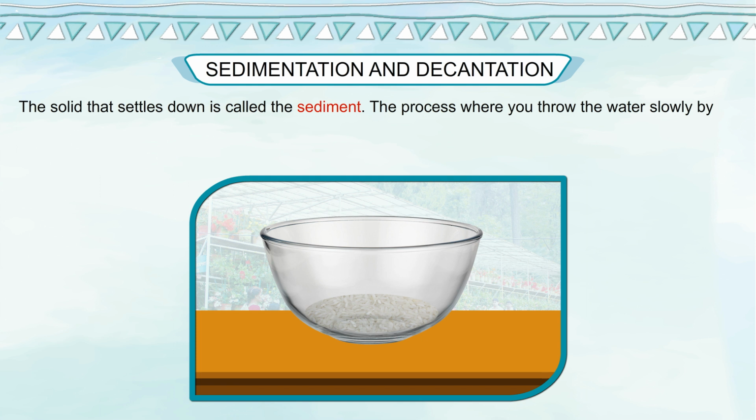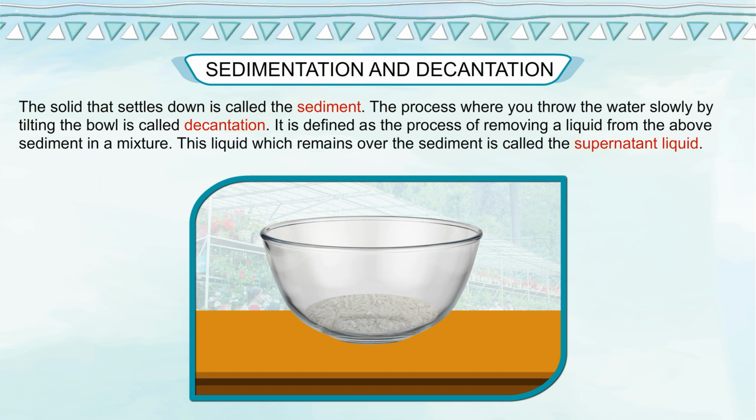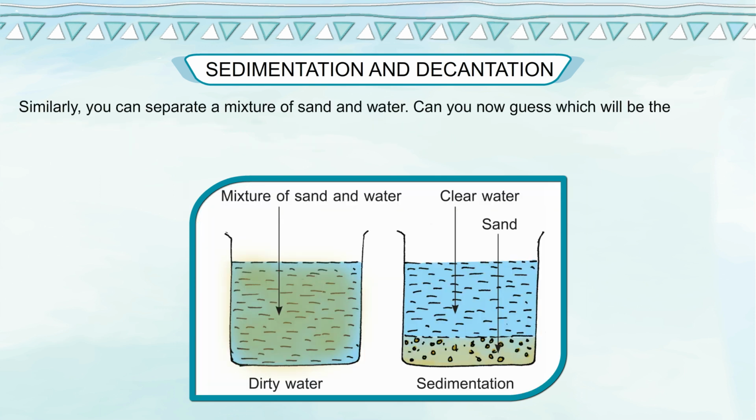The process where you throw the water slowly by tilting the bowl is called decantation. It is defined as the process of removing a liquid from the above sediment in a mixture. This liquid which remains over the sediment is called the supernatant liquid. Similarly, you can separate a mixture of sand and water. Can you now guess which will be the sediment in this mixture?